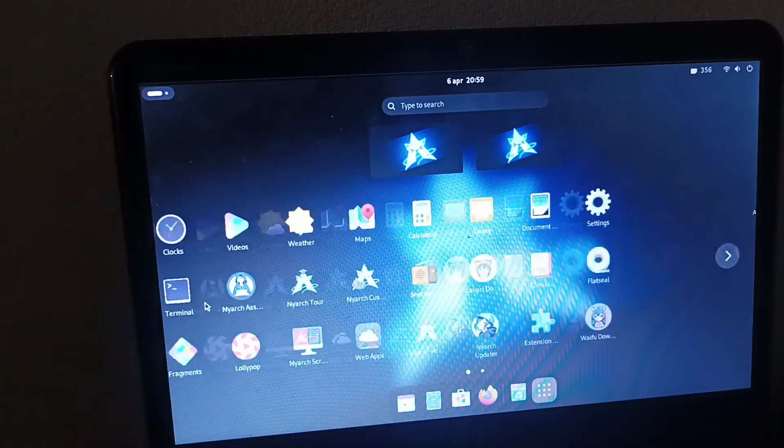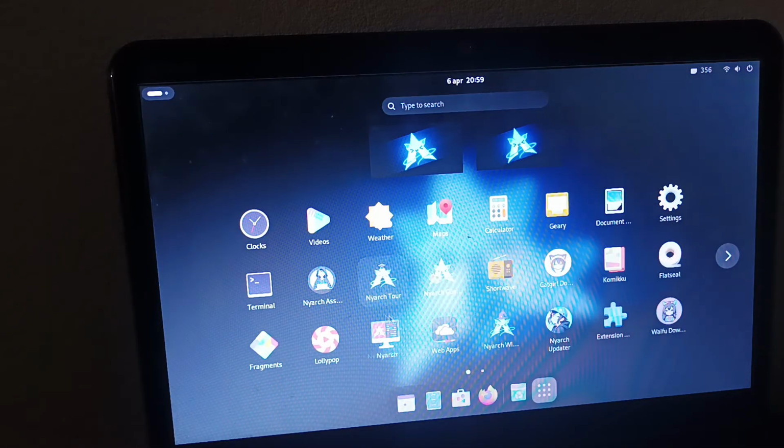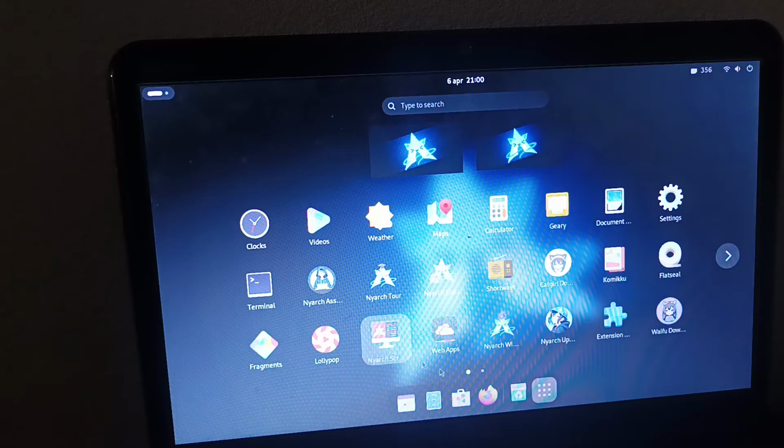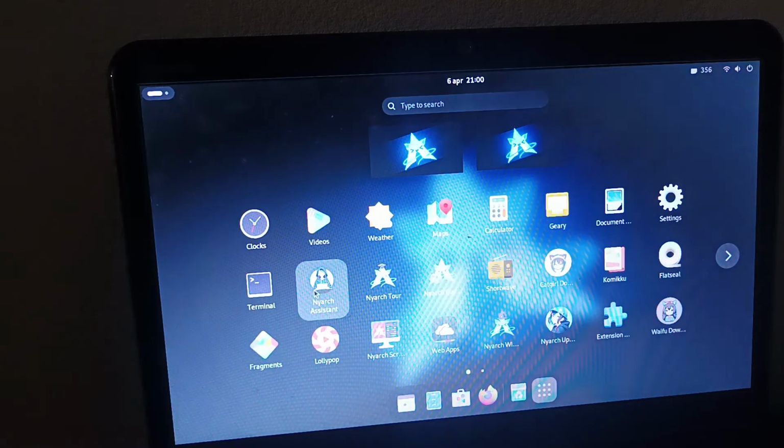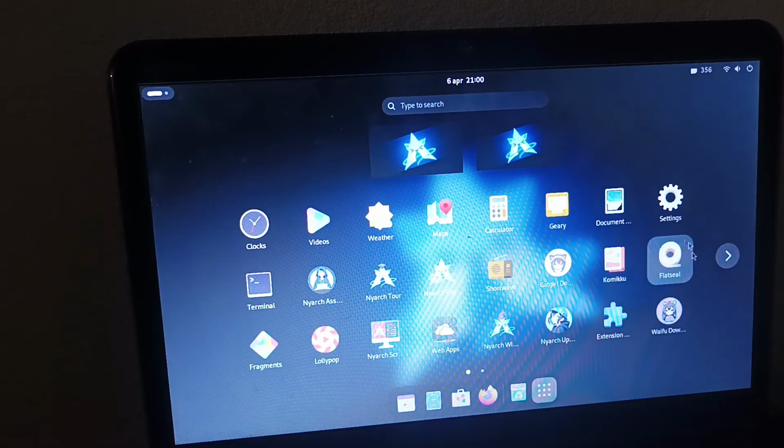So yeah, we have a few apps. Nyarch Tour, which we just saw, because it's open on start. Nyarch Customize, Catgirl Downloader, Nyarch Scripts, Nyarch Wizard, Nyarch Updater, Waifu Downloader, and a few of these. I realized that these two probably use AI generated images. And we got a few extra apps from the Flatpak store, like Flat Seal, Shortwave, Komiku,